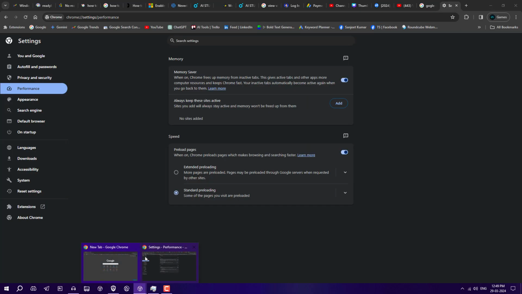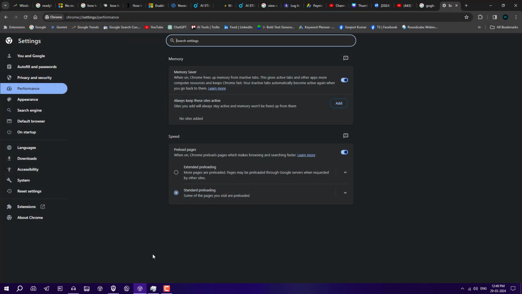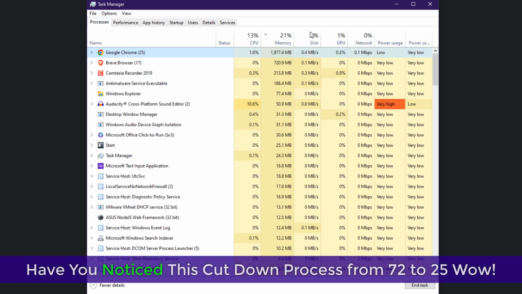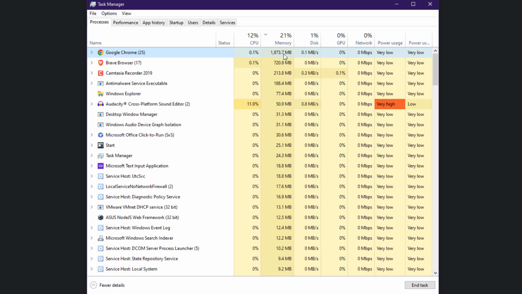After some time you will see all tabs are going to sleep in the background, and my resources will be freed up. So wait for some time, after that all the other tabs will be in sleep mode. Now you can see after turning on that setting, my resource usage in Chrome is about 1.8 GB only. That was 3.5, now it is 1.8.